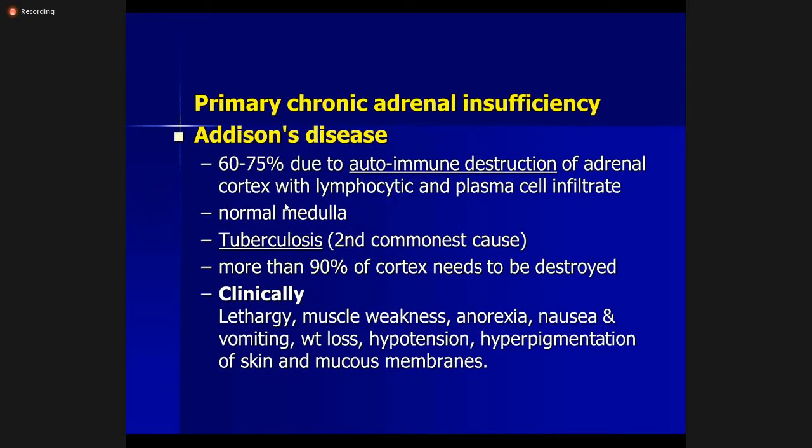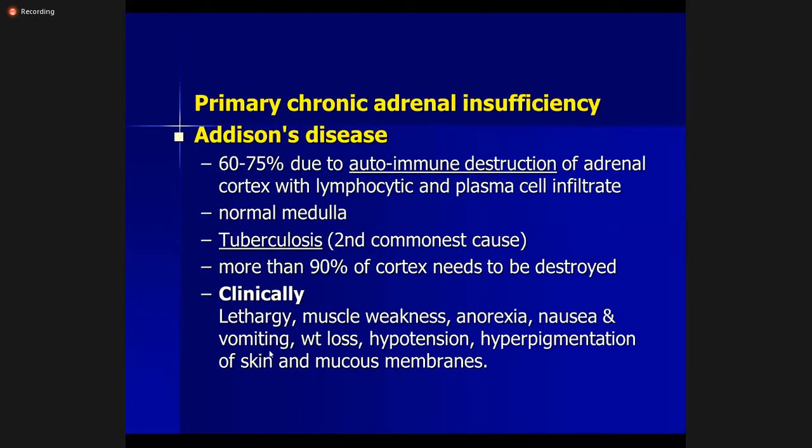The medulla is normal. It can be secondary to infections such as TB. More than 90% of the cortex needs to be destroyed before chronic insufficiency of the adrenal glands, or Addison's disease, manifests itself. So it is characterized by low levels of aldosterone, low levels of glucocorticoids, and low levels of sex hormones.